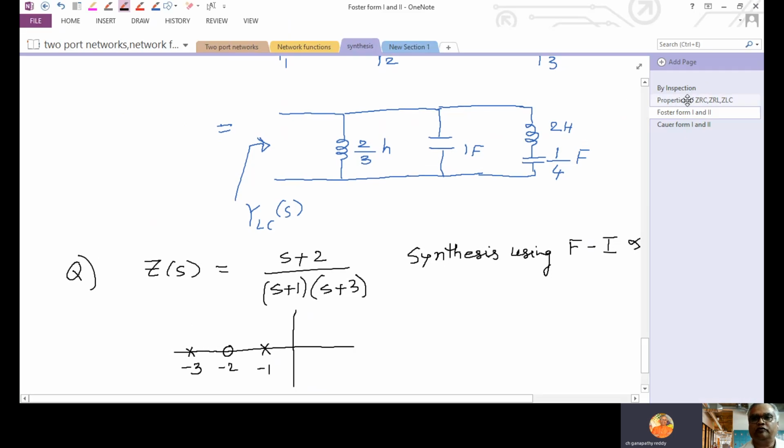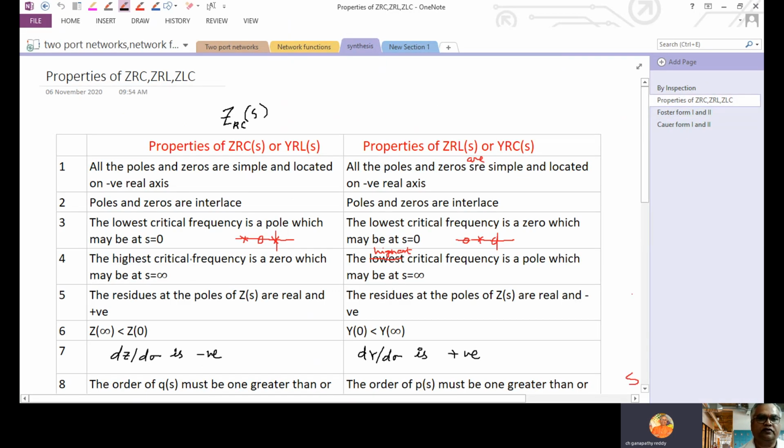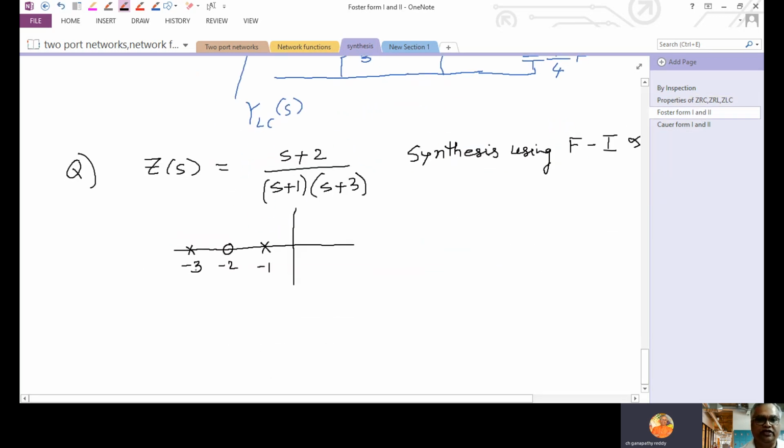So what kind of network? Now go back to properties of this. So first pole, zero, pole, which will have this kind of format? RC network. If it is first zero, then pole, zero, it is an RL network. So these properties are really useful to determine what kind of network.